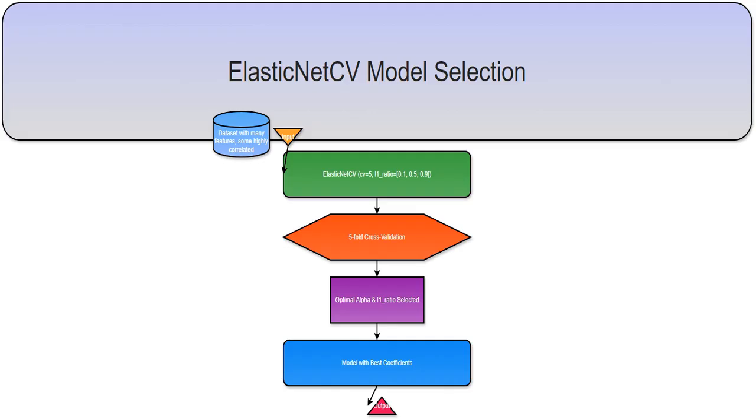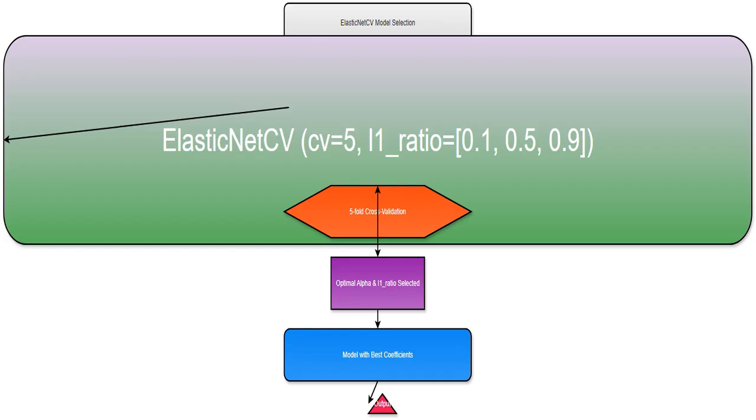It's super efficient. Here, I specify 5-fold cross-validation, cv equals 5, meaning I'll split my data into 5 parts. I'll train my model on 4 parts and test it on the remaining part, repeating this process 5 times, each time using a different test set. This gives a more robust estimate of performance.